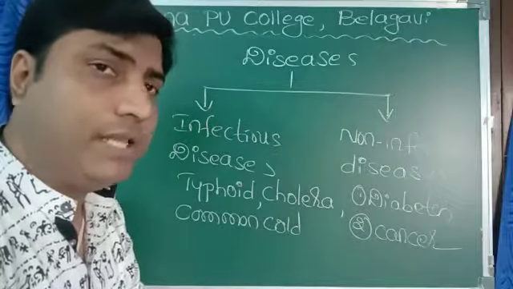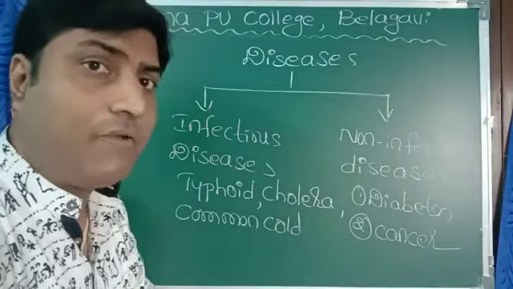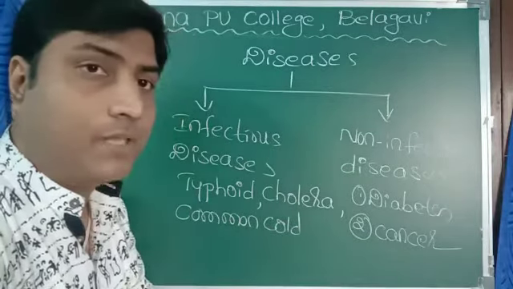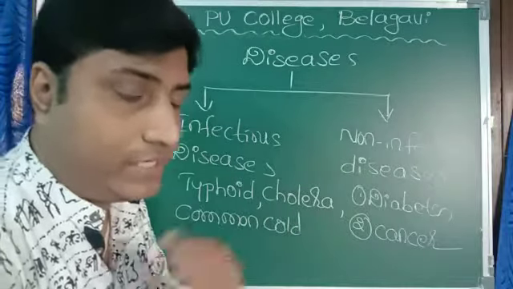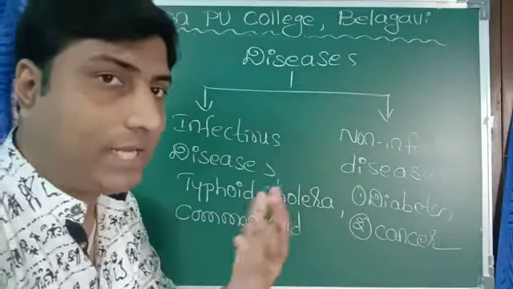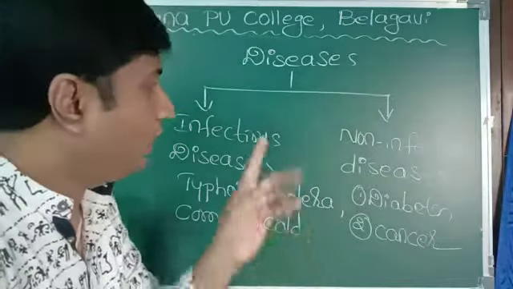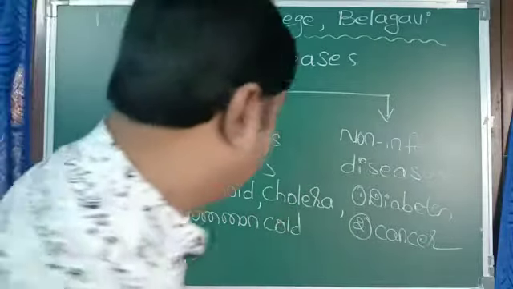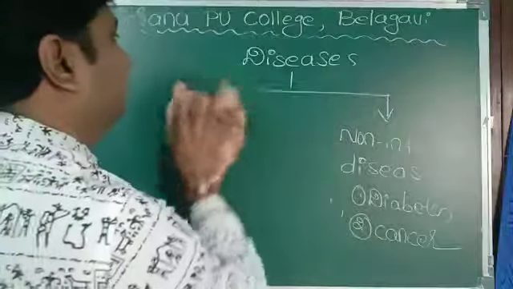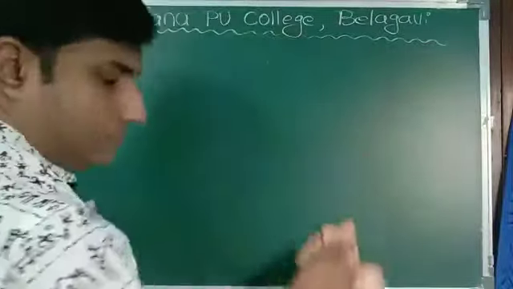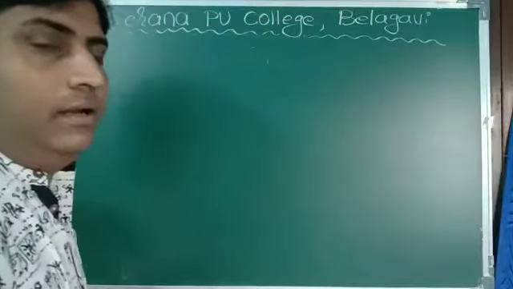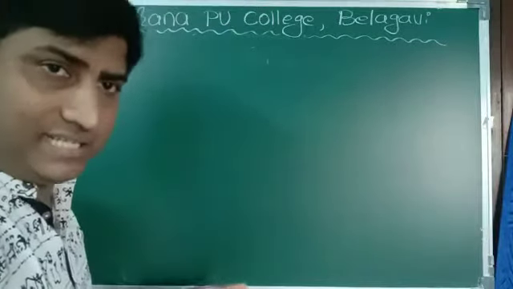Now, which are the various modes of infections? Which are the various pathogens that cause diseases? How do they get spread? What methods can we employ to control this? All this we can study step by step. Let us make a list of the various diseases.